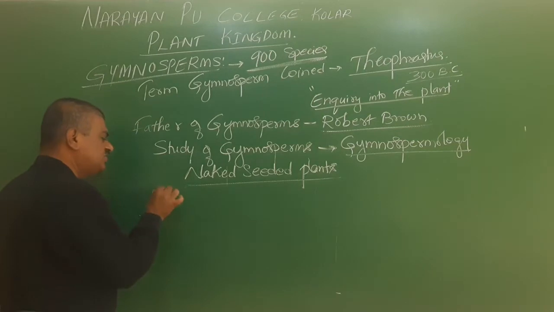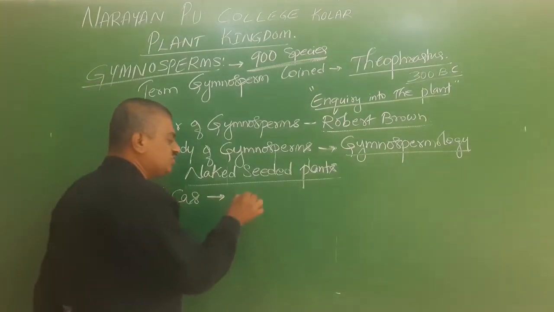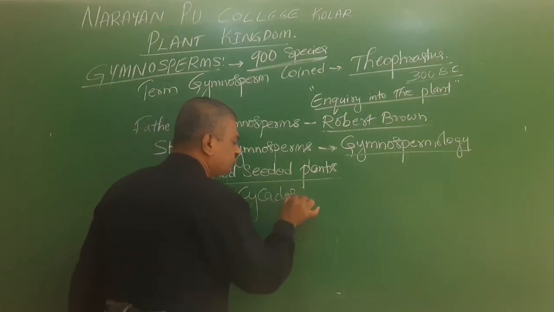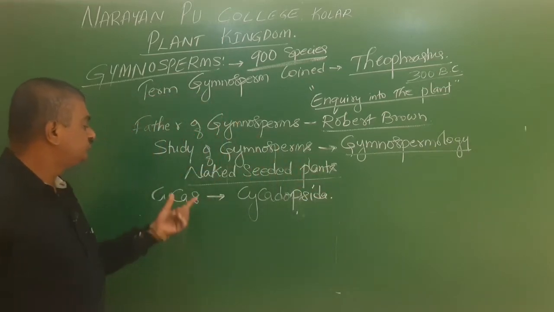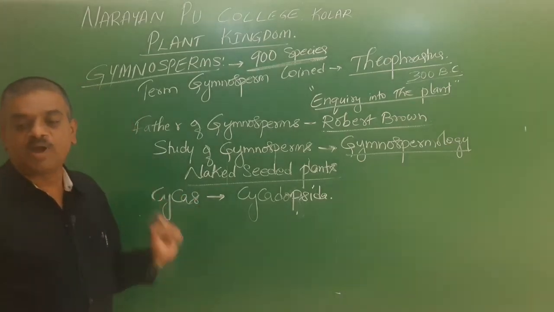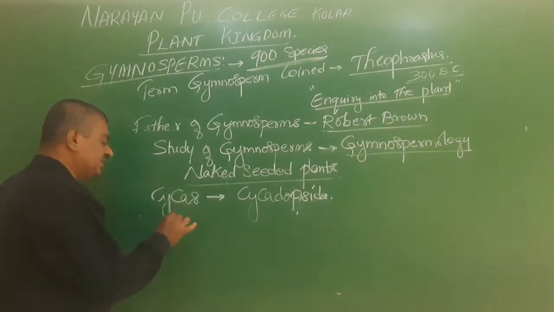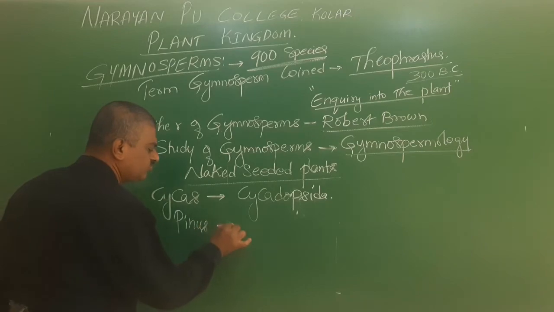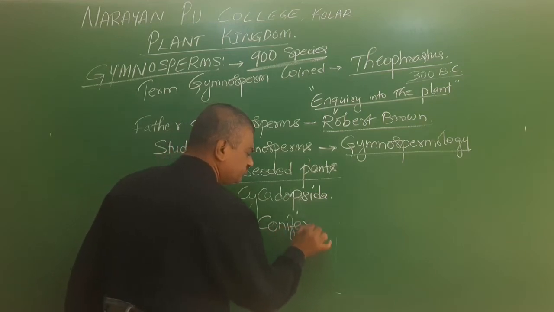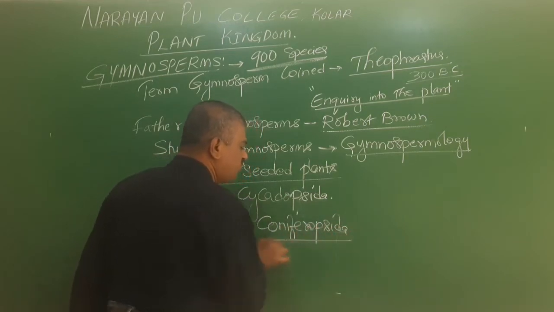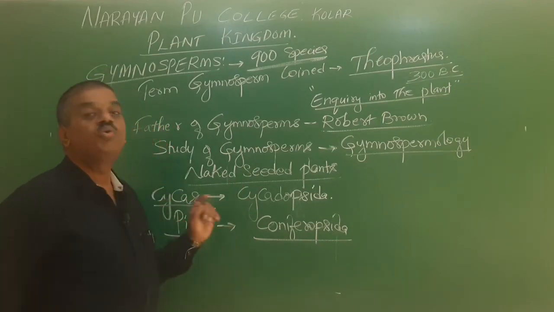One of these is called Cycas. This Cycas comes under a class called Cycadopsida. Here Cycas is also called palm trees. The other one is called Pinus. Pinus comes under the class called Coniferopsida. So Cycas is under Cycadopsida, and Pinus comes under Coniferopsida.